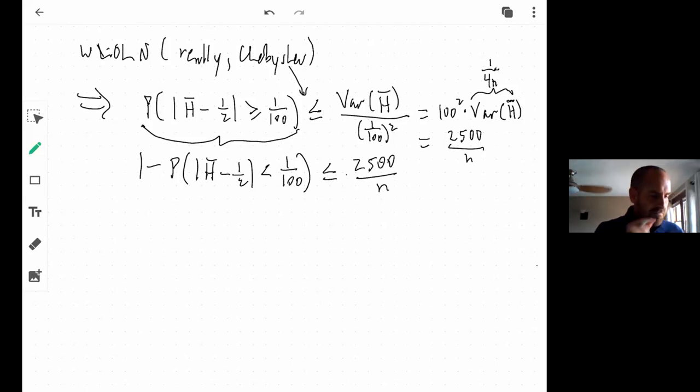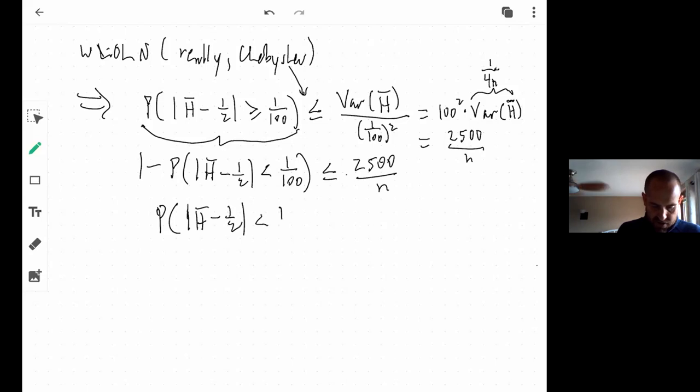That means the probability that h bar minus a half, that proportion, is within 100th of its mean, 1/2, is greater than or equal to 1 minus 2,500 over n.